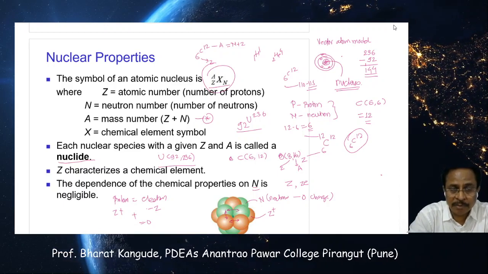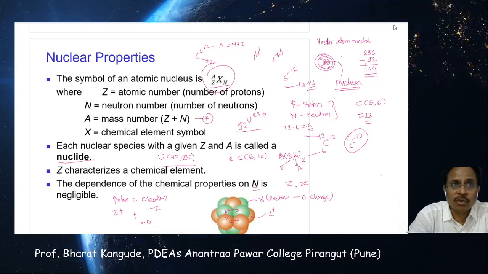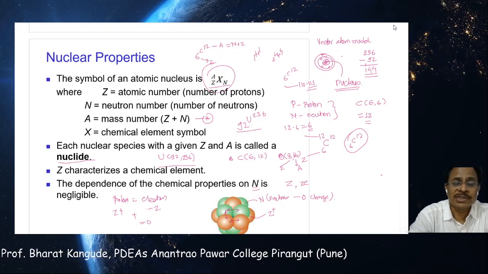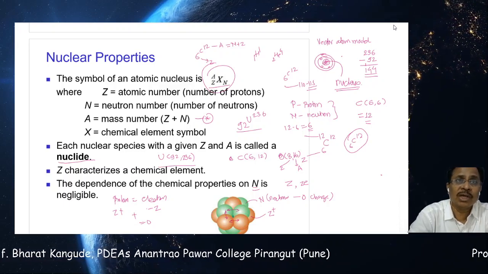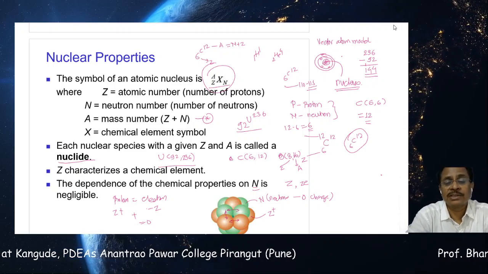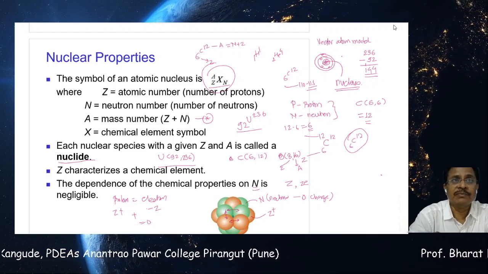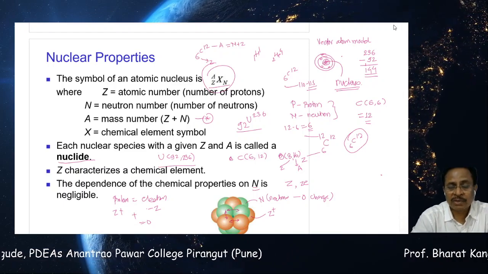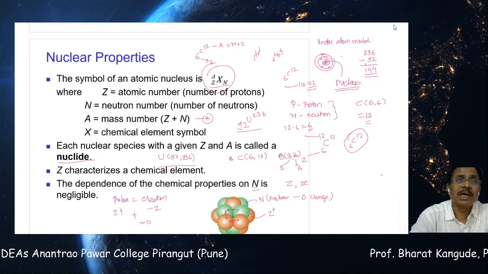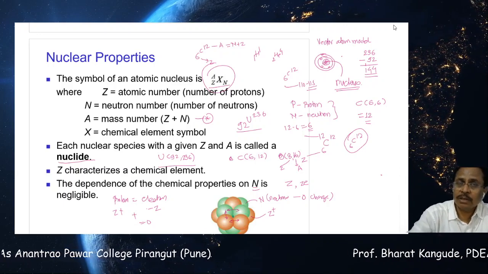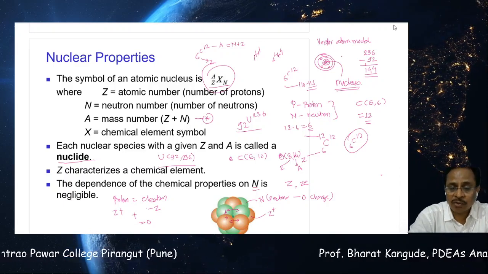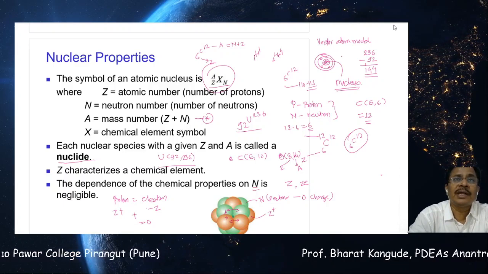So that means the force between proton and neutron, or neutron and neutron, is identical. So the new force we are going to introduce here in nuclear physics is called the strong nuclear force, but that will be dealt with in detail in the next chapter, number 3. At present, we have to understand that any nucleus must have protons and neutrons. A proton has some specific properties, along with its positive charge and some mass. A neutron also has some mass, but its charge is zero. Not zero, it's neutral. And all these protons and neutrons are bound together by a strong nuclear force, and thereby usually we get a spherical nucleus.